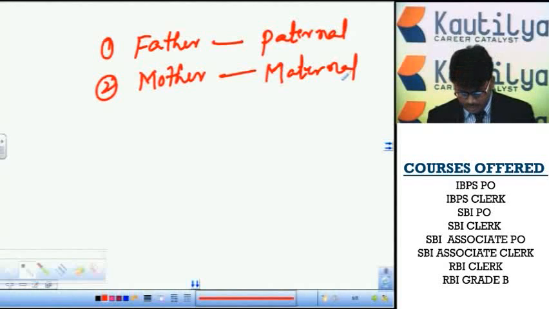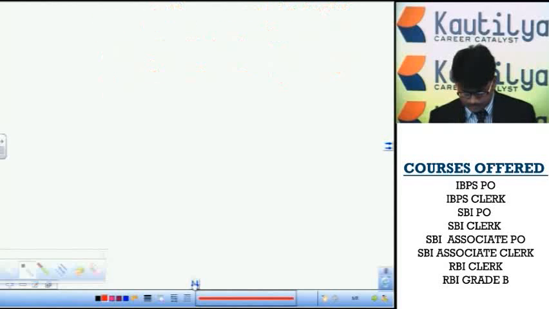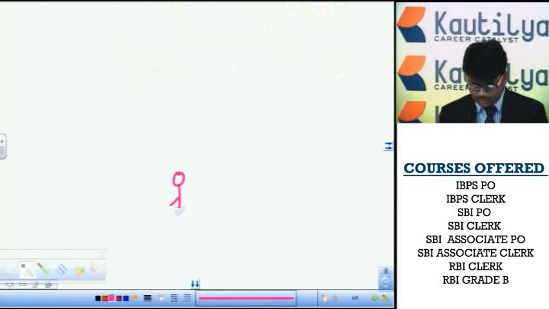For example, if you take the blood relation tree, the person is yourself, here. The person may be male or female, whoever it may be. The person has a parent in the upward direction. That person is called father or mother.